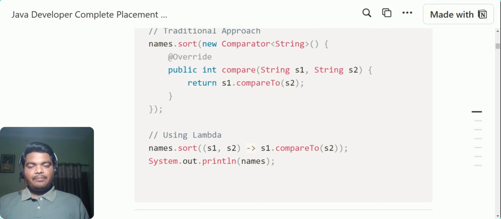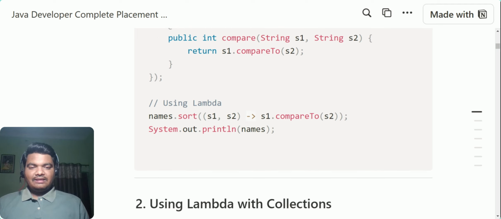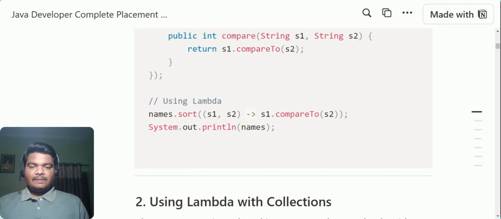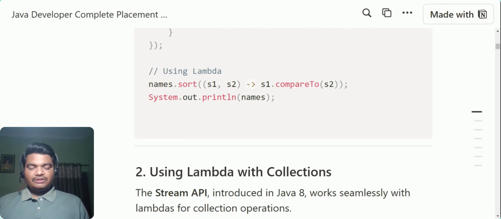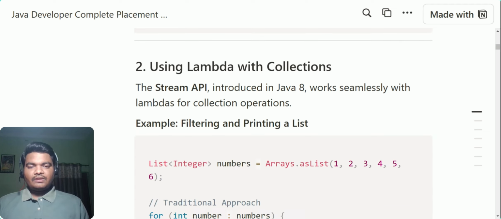Using a lambda expression, it is easy: a single line, you can do it this way. You take the input and call the same methods in a single line itself. So this is how the lambda expression is helping. You can clearly see you are writing less code and it is more understandable for smaller logic.